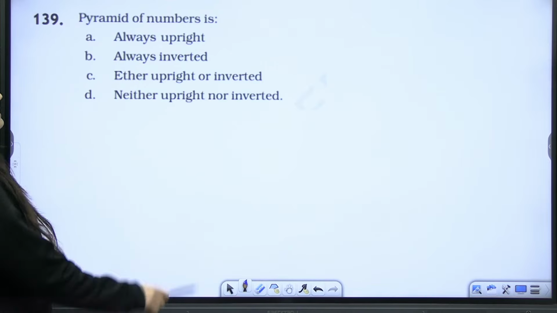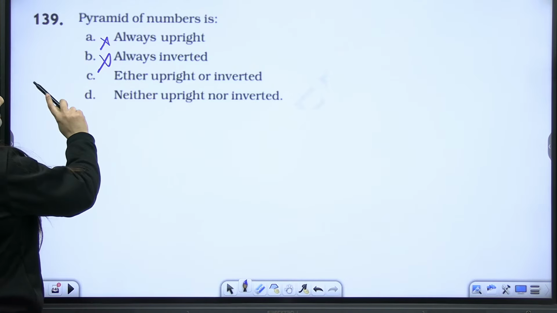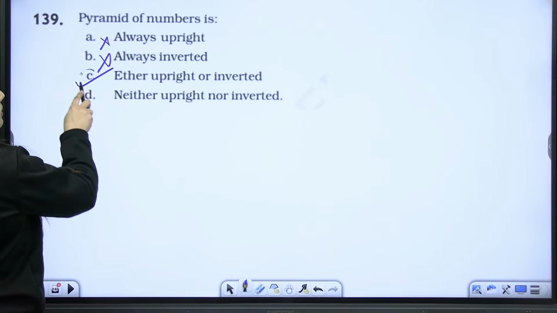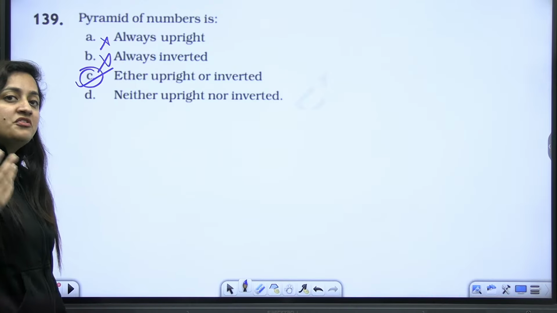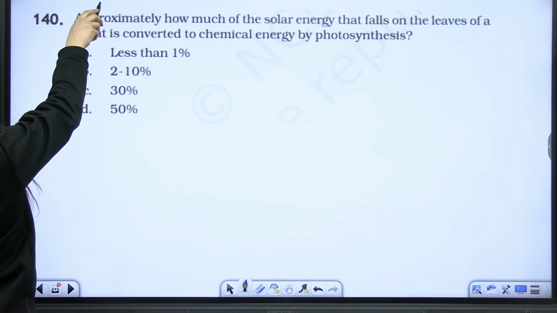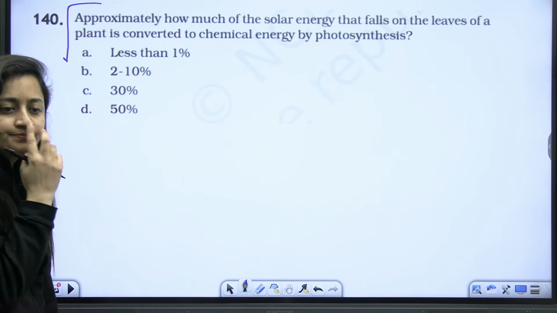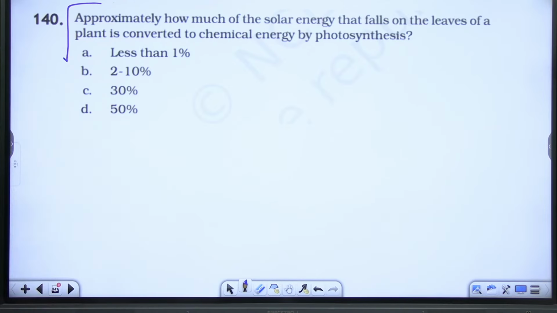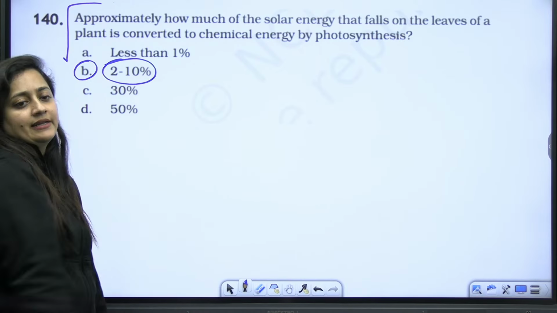Next, pyramid of number is always upright? No. Always inverted? No. Number it is? Yes, either upright or inverted, right? So we know that it will be inverted in the case of tree dominating ecosystem. Approximately how much of the solar energy fall on the leaf is converted to chemical energy? Again, easy question. We know that it is just 2 to 10% energy.